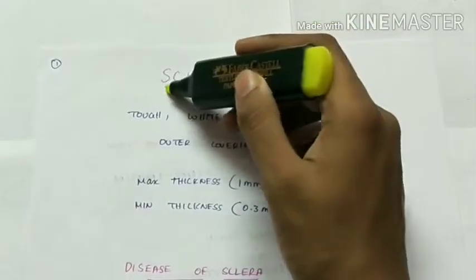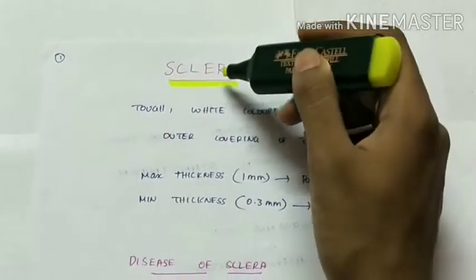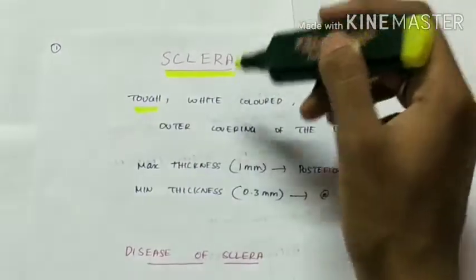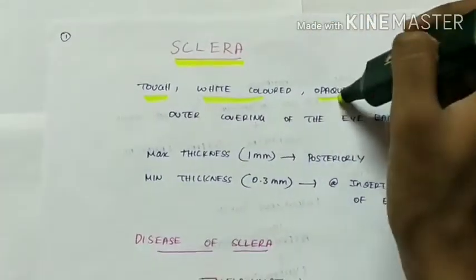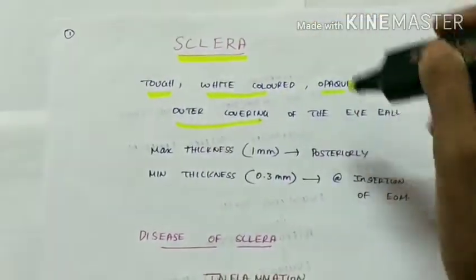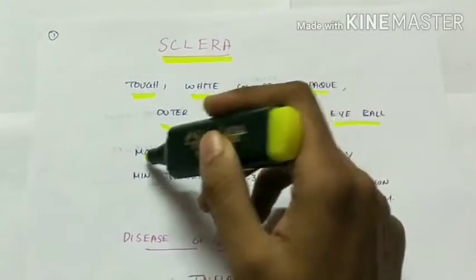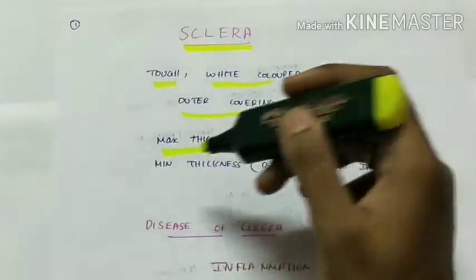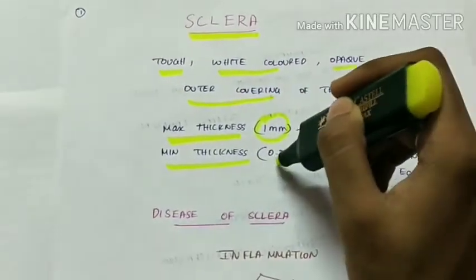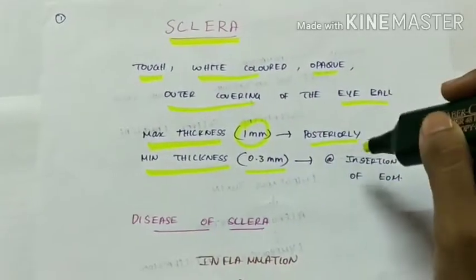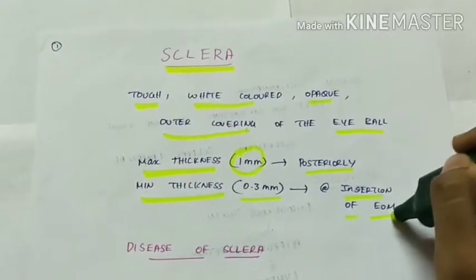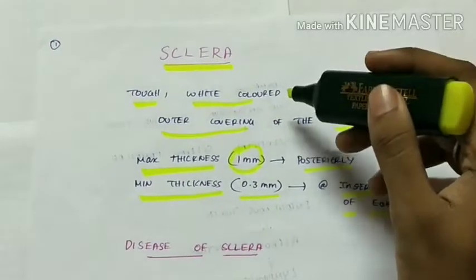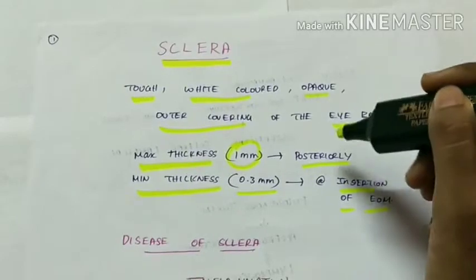Let's see about sclera and its disorders. Sclera is a tough, white colored, opaque outer covering of the eyeball. Maximum thickness of sclera is 1 millimeter posteriorly and the minimum thickness of sclera is 0.3 millimeters at the insertion of extraocular muscles. And the sclera forms posterior 5/6 of the eyeball.